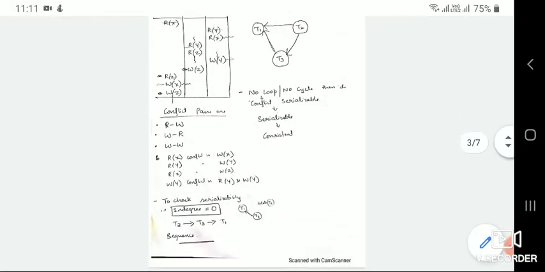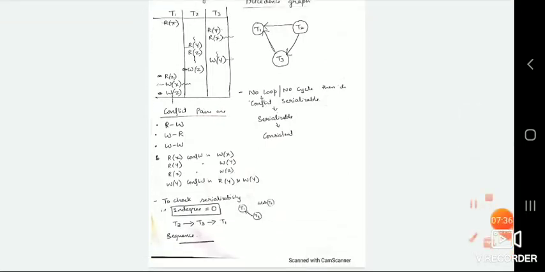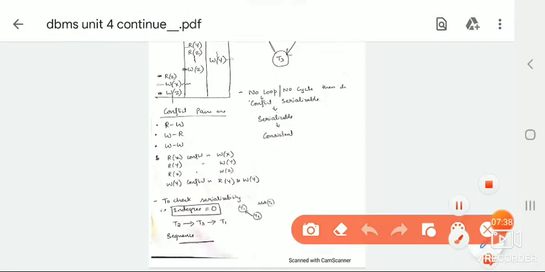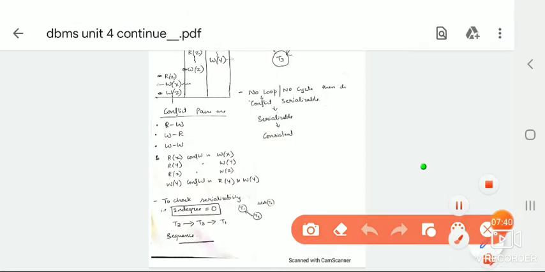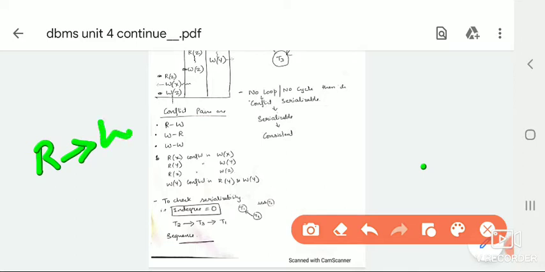So what is a conflict pair? If there is a read operation, then we check for a write of that particular data item. If we are doing a read of A, then we check for a write of A in other transactions.